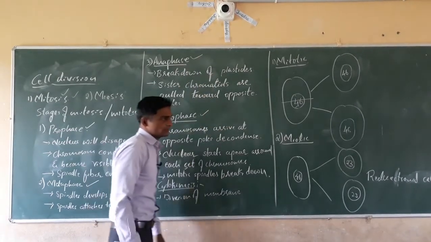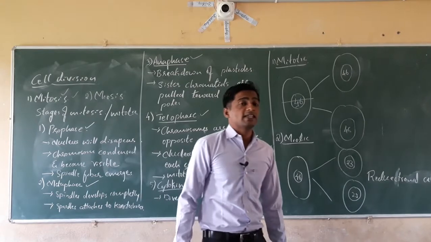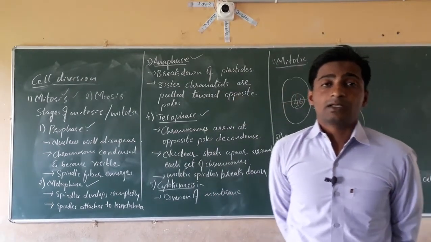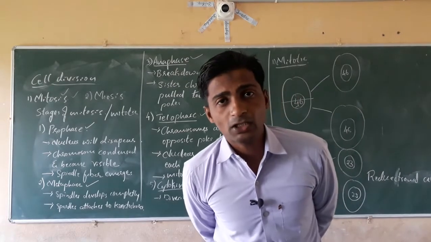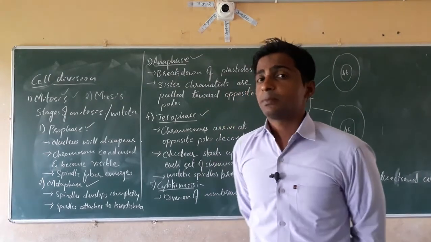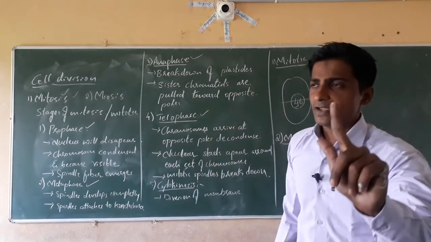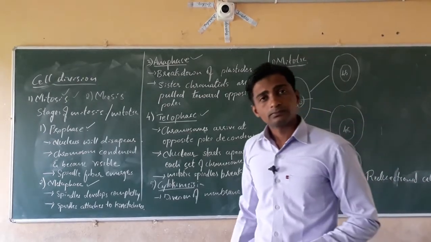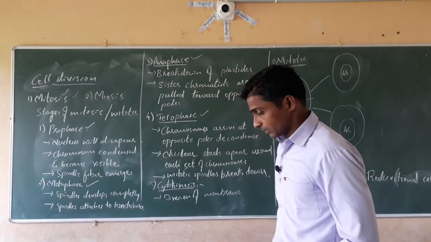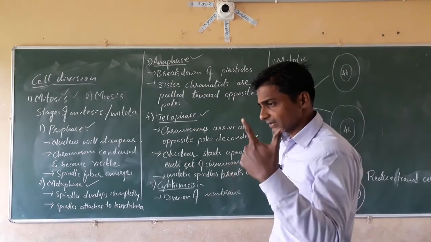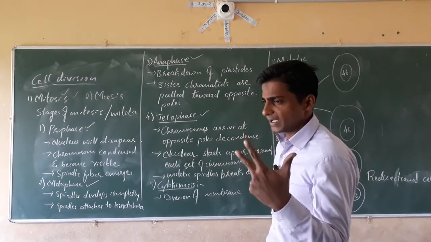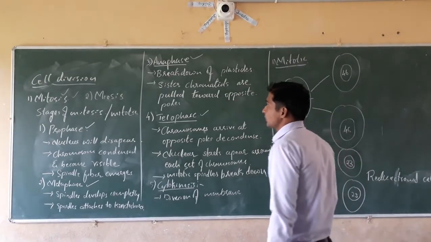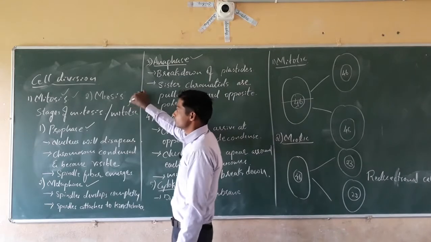See dear students, there are four stages in mitotic cell division: prophase, metaphase, anaphase and telophase.